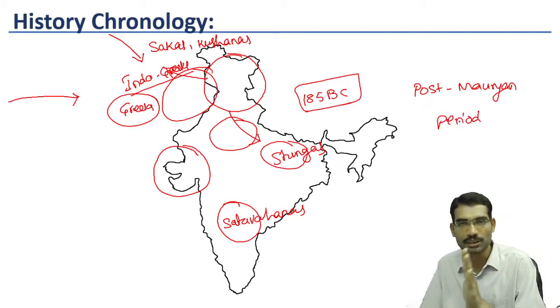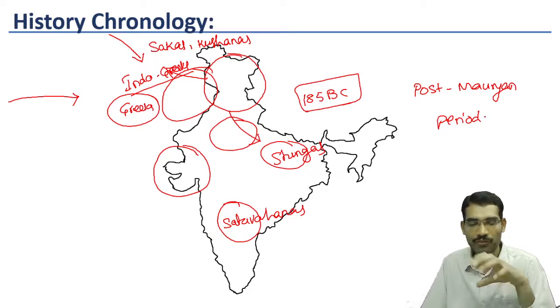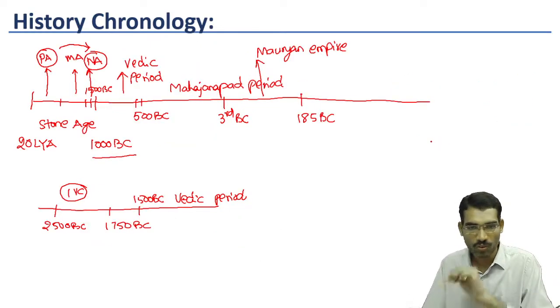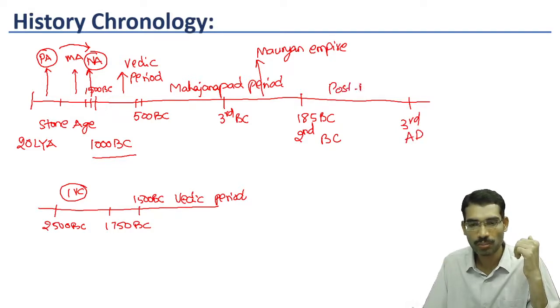So before this period there was a large empire. Now after the decline, different kingdoms emerged. We are combinedly calling it as post Mauryan period. Now what is the post Mauryan period we are saying? From 2nd century BC to, we say, 3rd century AD. This is called post Mauryan period.